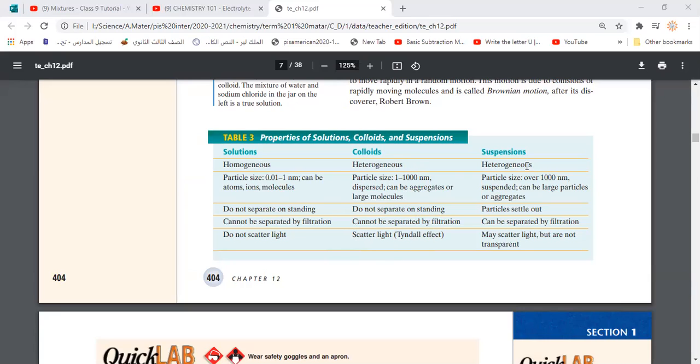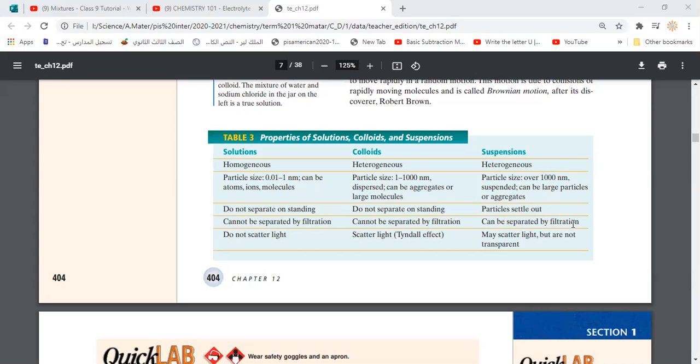Suspension, the last type here, is a heterogeneous mixture which has the largest size of particles. These particles are too big to stay distributed within the liquid or the other substance, so they will settle down and few will be suspended. So it can be separated by time. Once you leave a beaker of salt, sand and water, you're going to find most of the sand settled at the bottom of the beaker, while a few are still suspended.